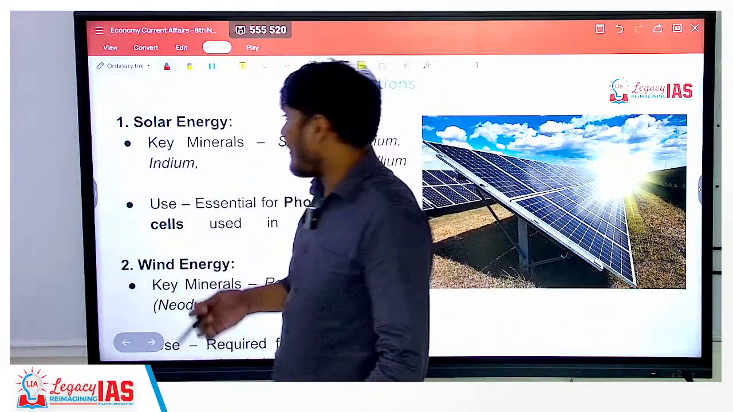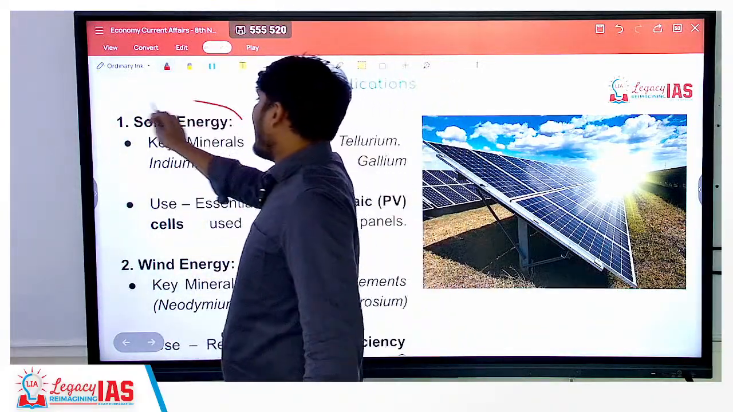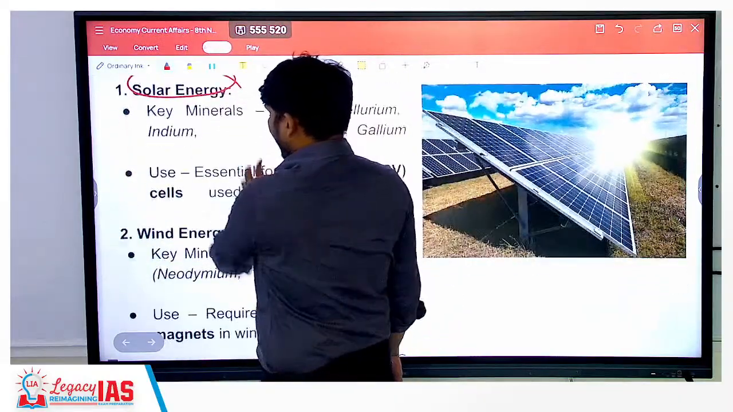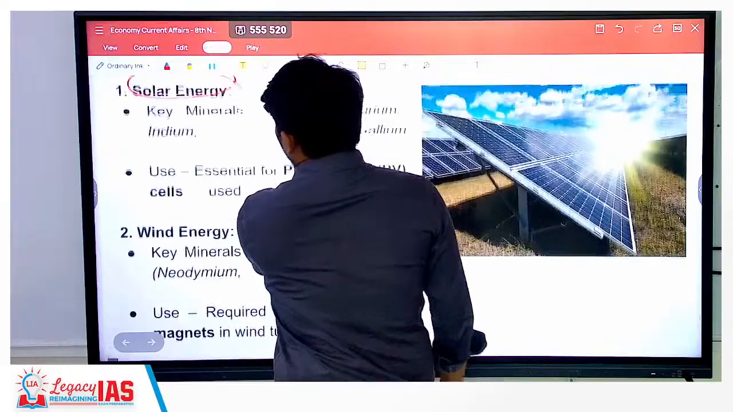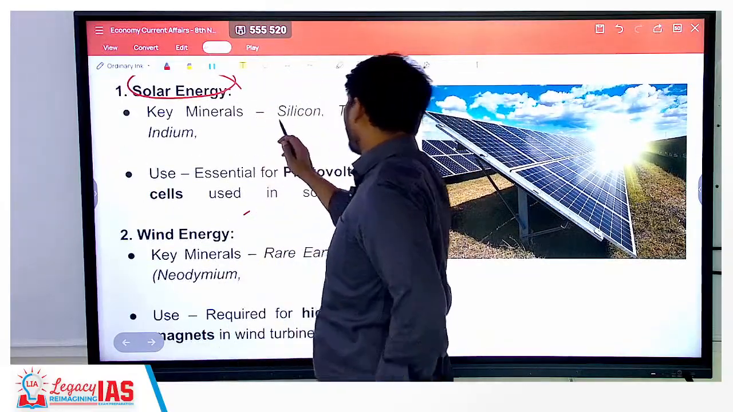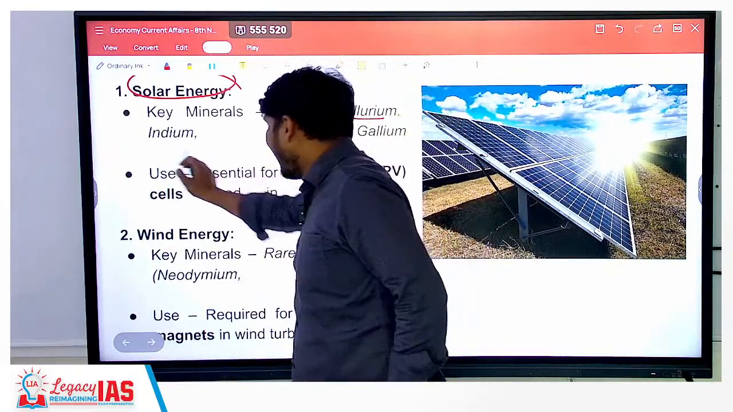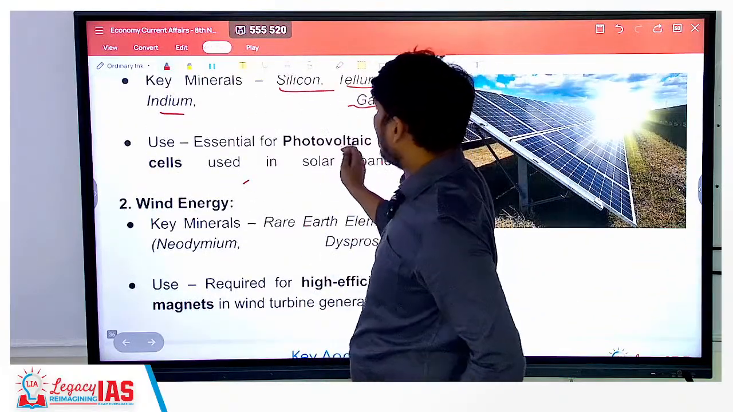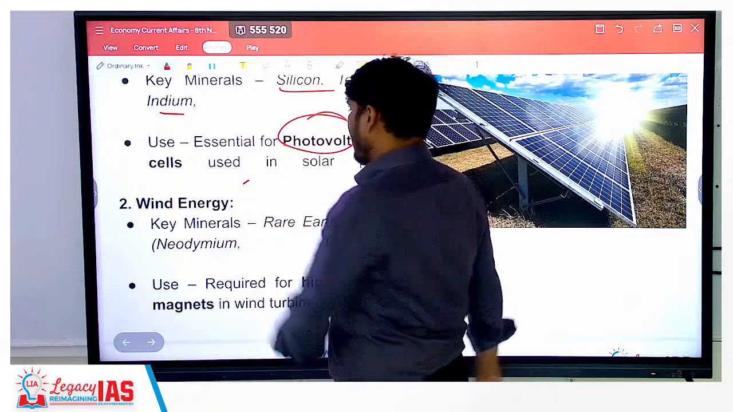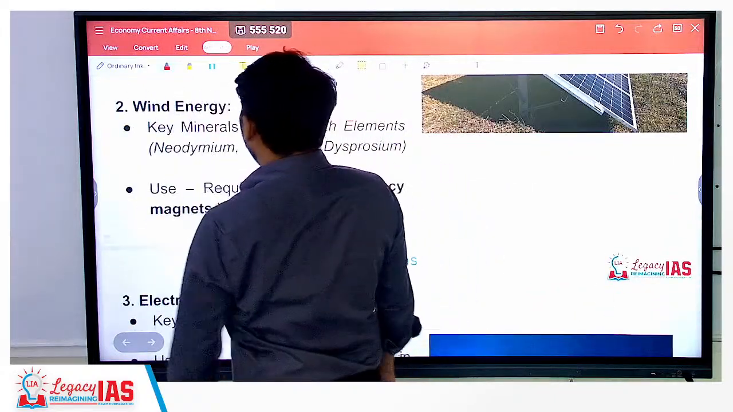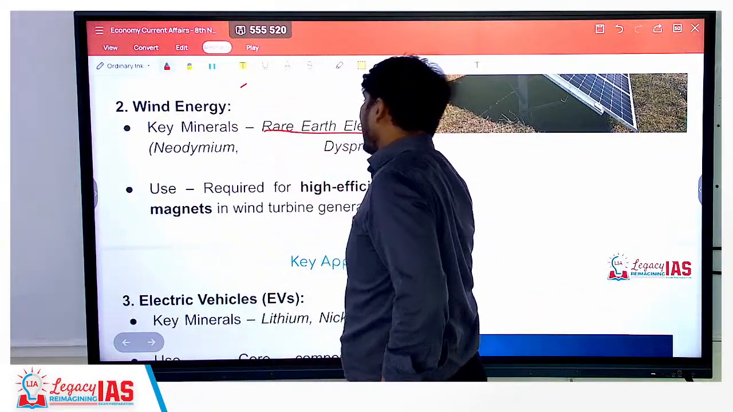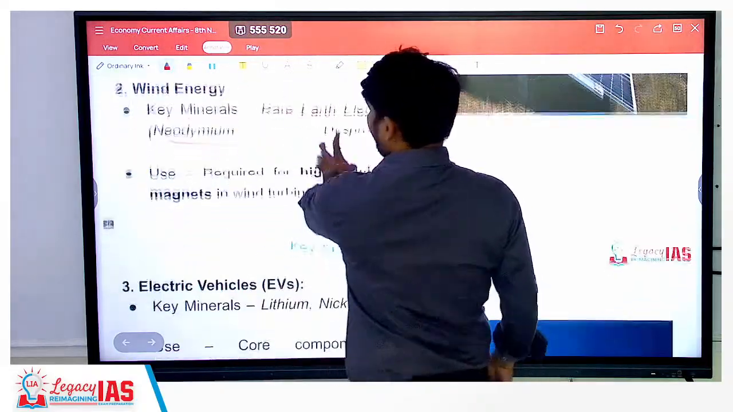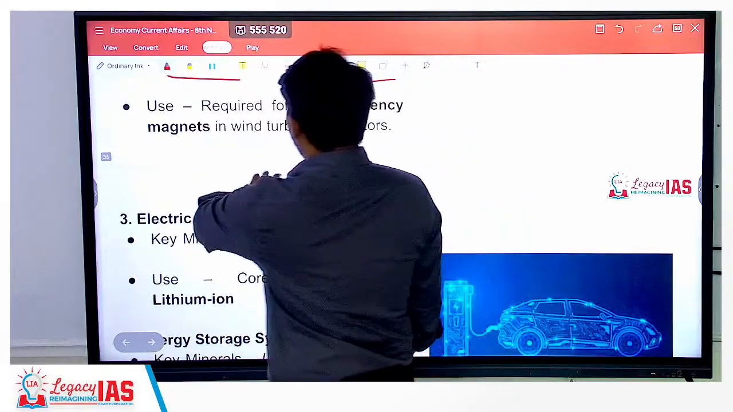So what are its applications? Let's have a look. First, try to remember generally. It has application in solar energy and in wind energy. In solar energy, the key minerals are silicon, tellurium, indium and gallium. Next, of course, it is essential for the photovoltaic cells. It is used in wind energy, where the key minerals are rare earth elements, neodymium and dysprosium, used for high-efficiency magnets.